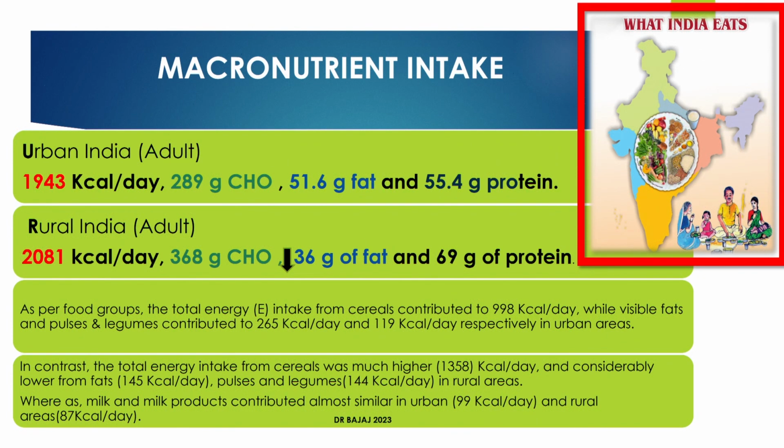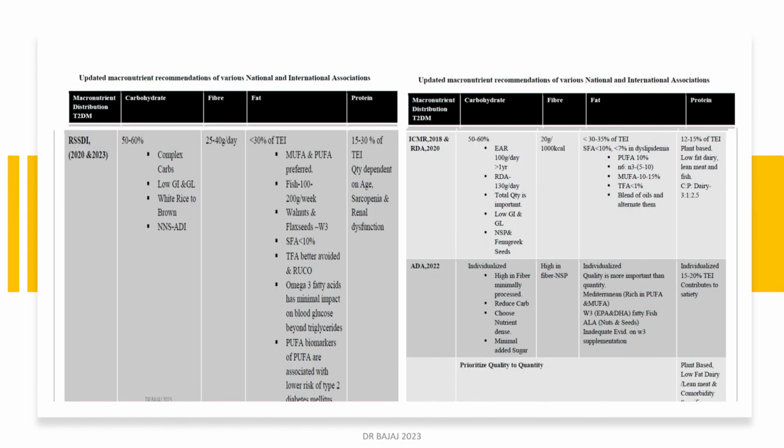Their protein intake also was much higher in rural India. But look at the carbohydrate type. It was more from millets, and the protein mainly came from lentils, that is the whole grams and the pulses. So that's the variation. And we know very well, whether it's ADA, RSSDI, ICMR, all the guidelines talk of between 50 to 60% of carbohydrate of your total energy intake. But there is emphasis that it should not only provide the carbs between 50 to 60%, but the carbs should be complex carbs and more nutrient dense.